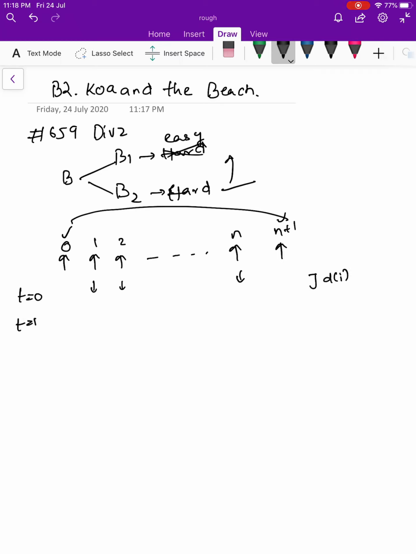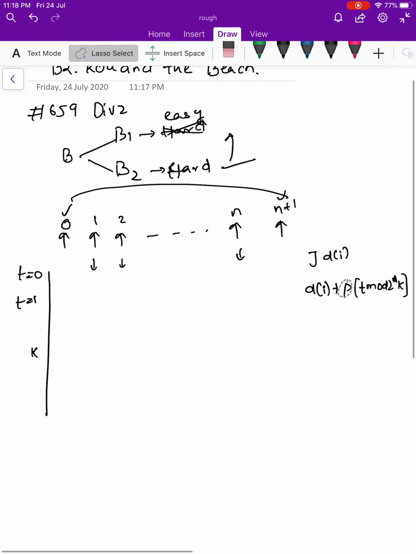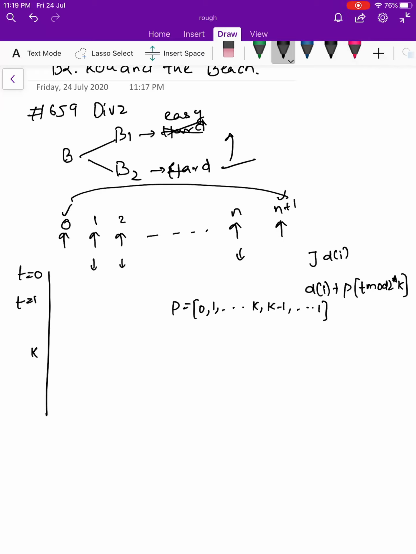And at time t, the depth will be d_i plus p of t mod 2k. So for every 2k seconds, the array p is 0, 1 and so on up to k, and then it decreases again, k minus 1 and so on down to 1, of length 2k. What you observe is the depth increases by 1 at a constant rate.